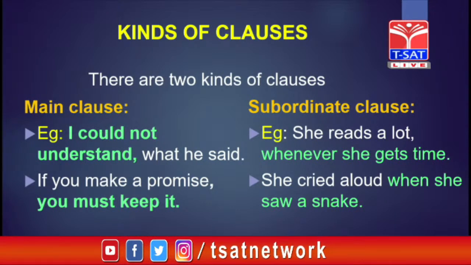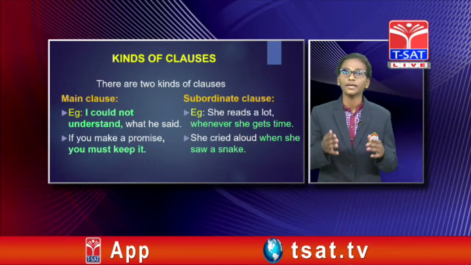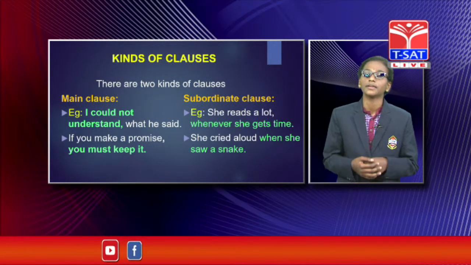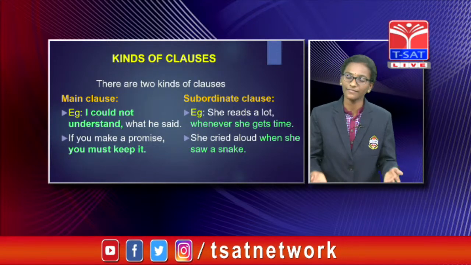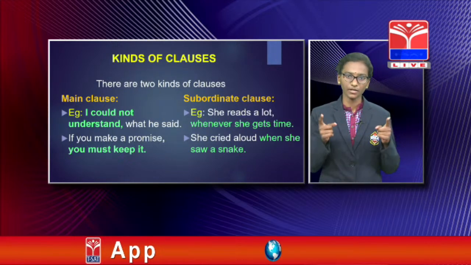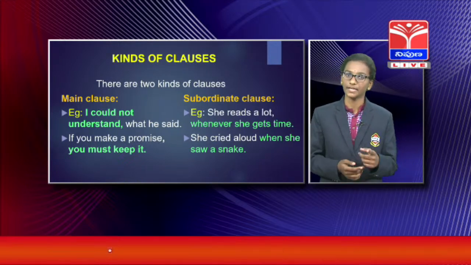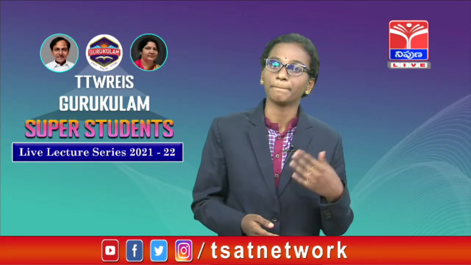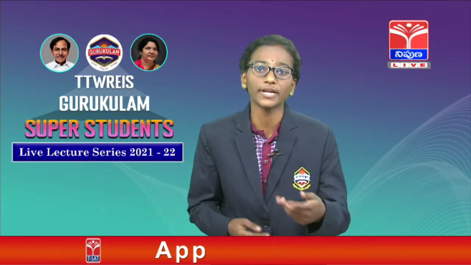Coming to subordinate class: she reads a lot whenever she gets time. Now tell me, which class does not give a complete meaning? Yes, 'whenever she gets time' is not giving a complete meaning. So this is the subordinate class. Do you understand what is main class and what is subordinate class? I hope you have understood. Now let us discuss main class and subordinate class in detail, with some more information.